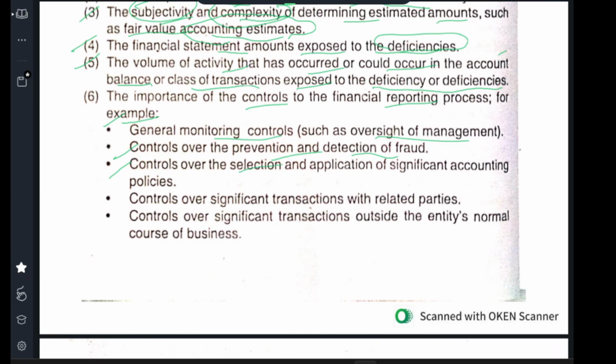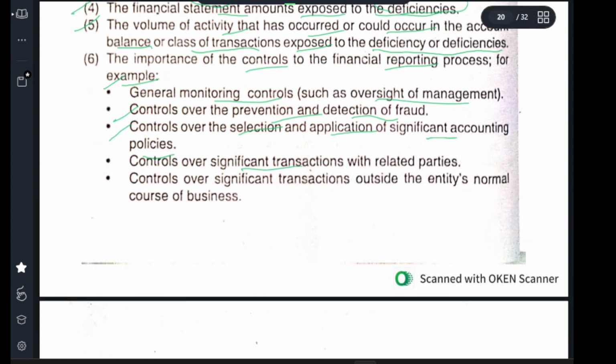Control over selection and application of significant accounting policy. For this business, this accounting policy will apply. You need to select them, and not only select them, you need to apply them. If that is not being done properly, you need to report it. Control over significant transactions with related parties. The related parties are the management, directors, employees, relatives of employees, husband, wife, parents. If there are some transactions which are not under the business practice, then you need to report it.